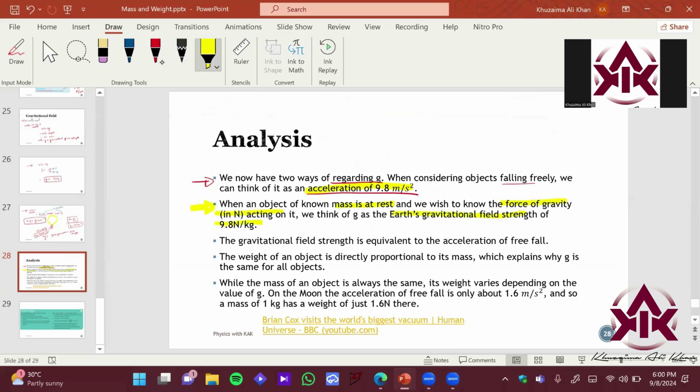Imagine you have a box over here, right? And it is basically at rest. So what is the gravitational field strength that is causing it to basically be still at this particular position? You can define this as gravitational field strength applying 9.8 newtons per kg to basically keep this body at this position at a particular instant of time. So the gravitational field strength is equivalent to the acceleration of free fall, which we have seen.